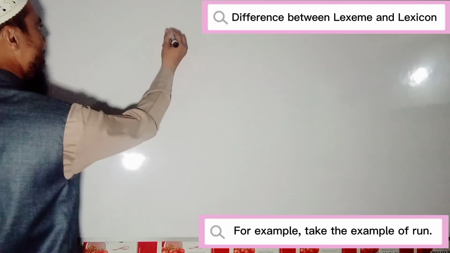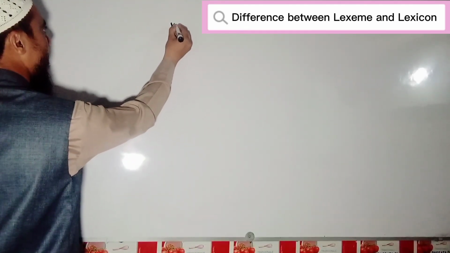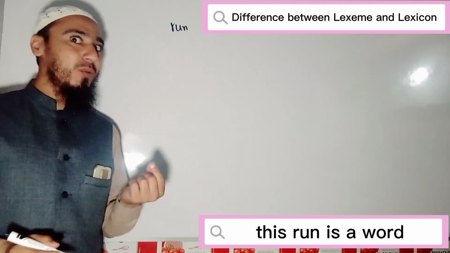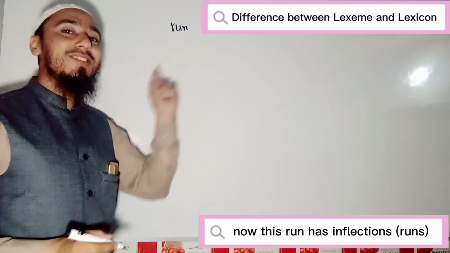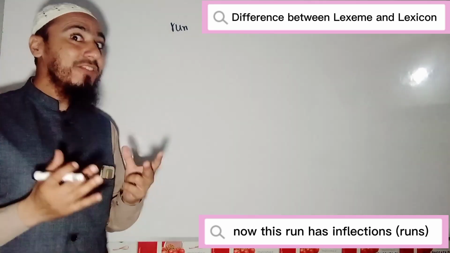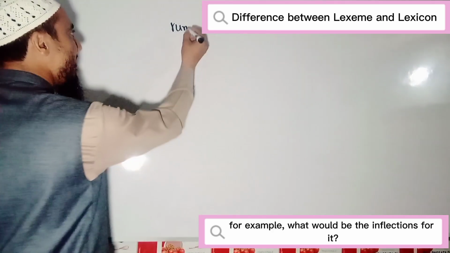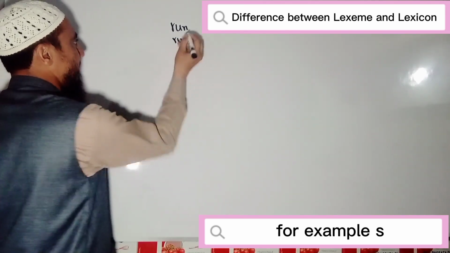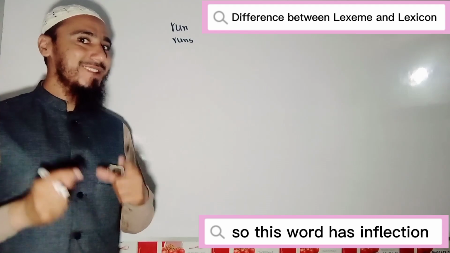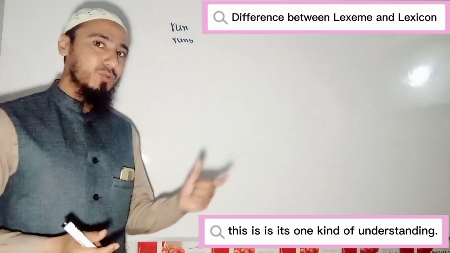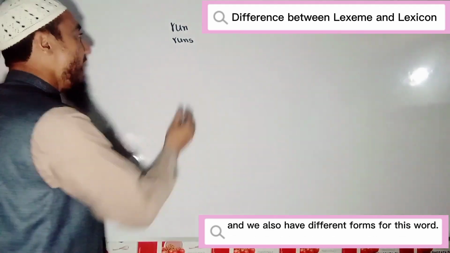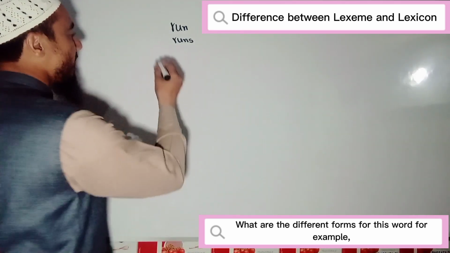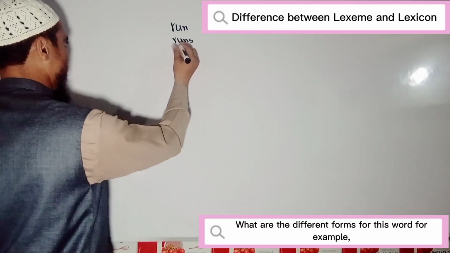For example, take the example of run. This run is a word. Now, this run has inflections. For example, what would be the inflections for it? For example, S. So this word has inflection. It's one kind of understanding. And we also have different forms for this word.